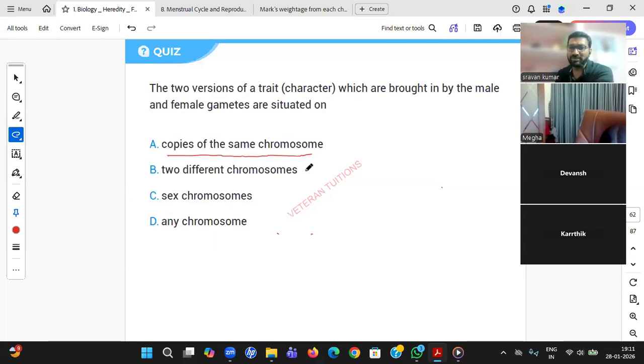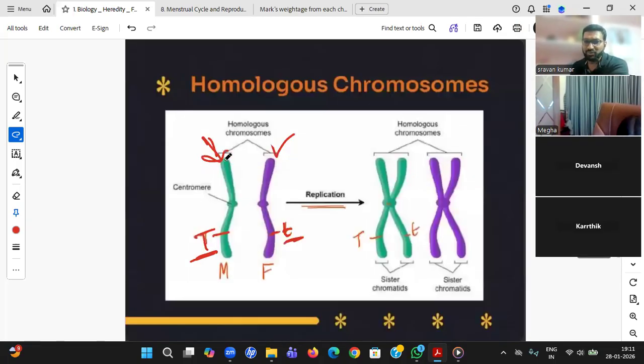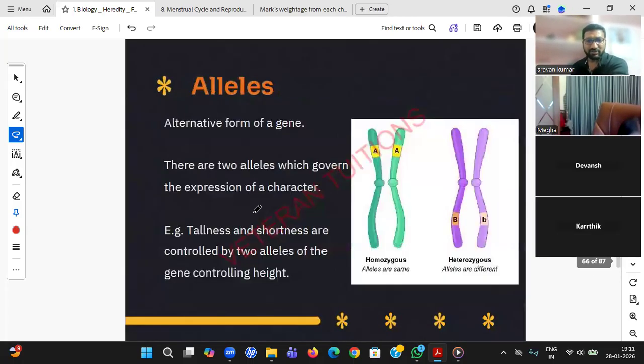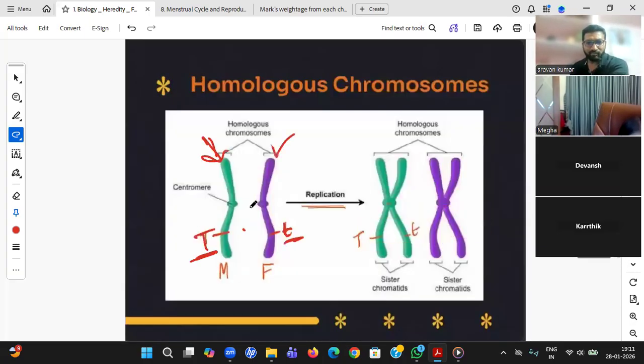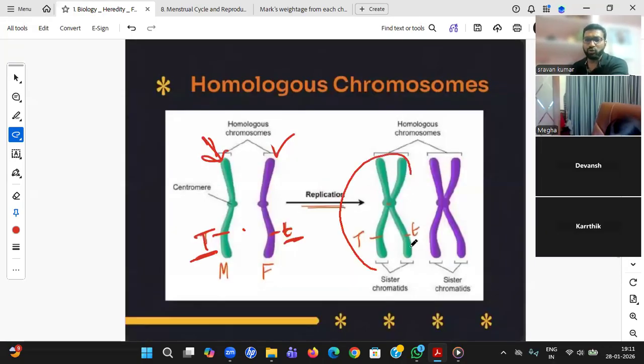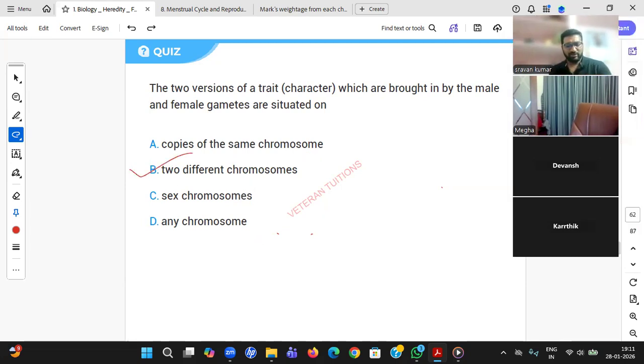Are they situated on copies of same chromosome? No. Okay. So the right answer is B. Two different chromosomes, student. Two different chromosomes. I should make this explanation better, I guess. Okay, so the answer should be two different chromosomes. Yes, Rujuta, do you want to explain?